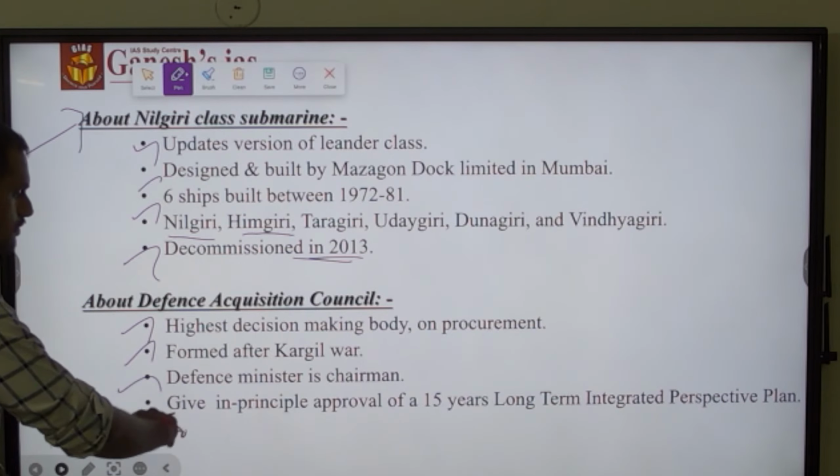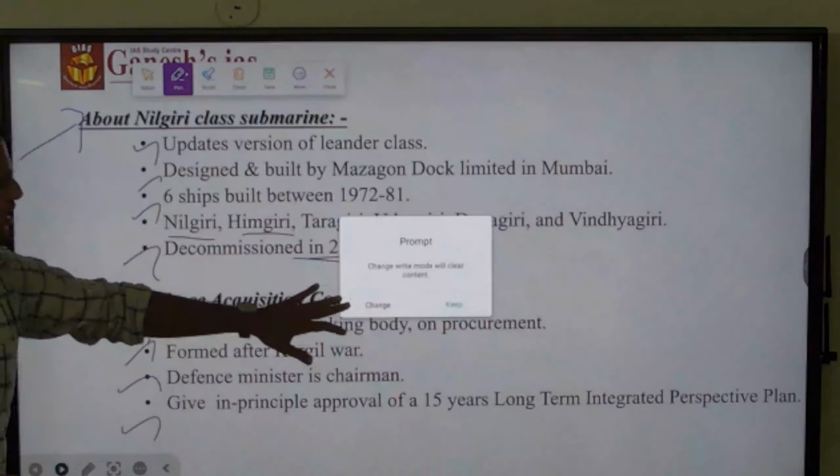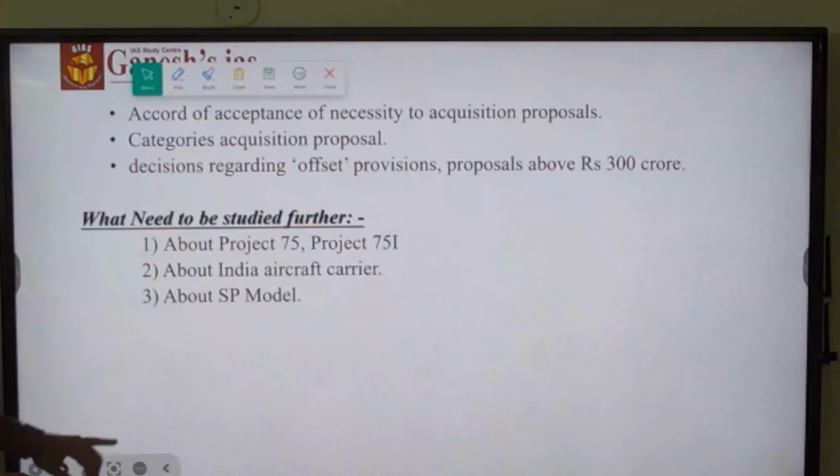Third, the Defense Minister is the chairperson of the Defense Acquisition Council, and it will give in-principle approval for the 15-year long-term integrated perspective plan of the defense forces.